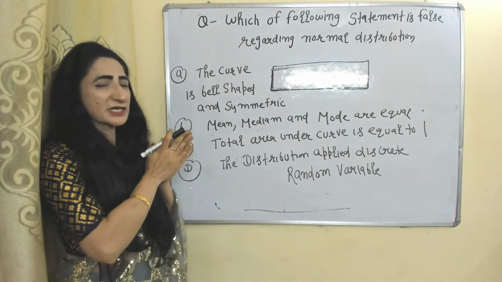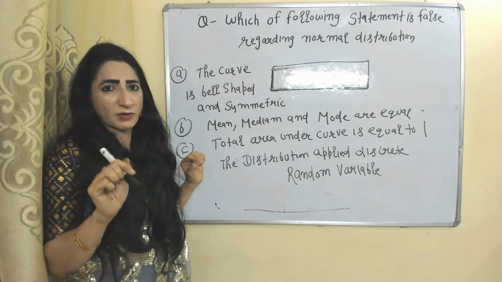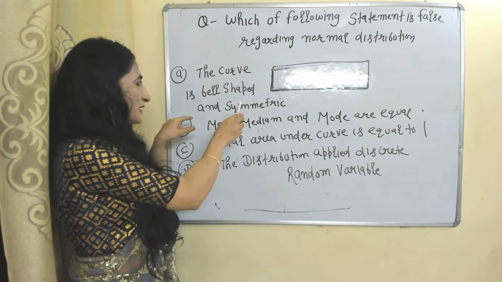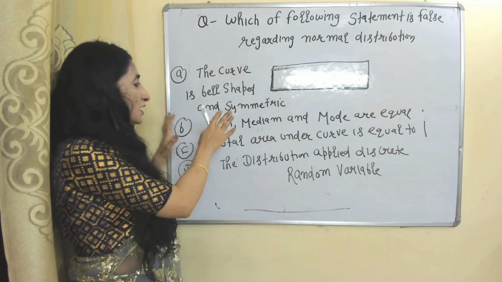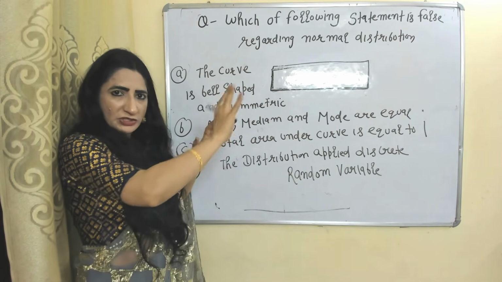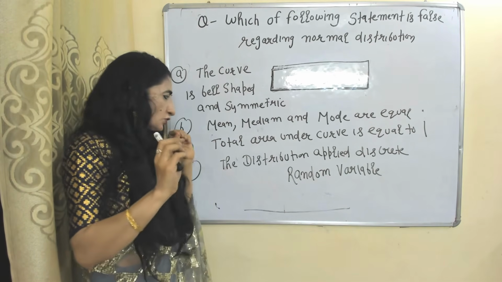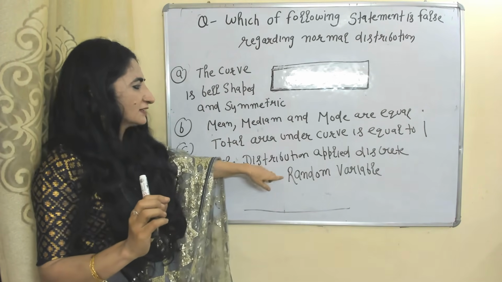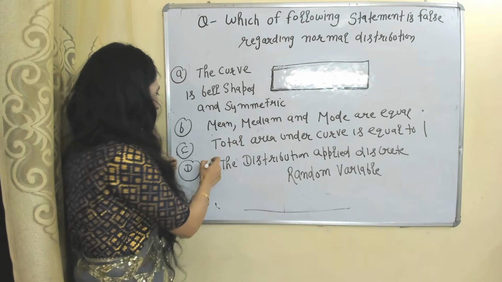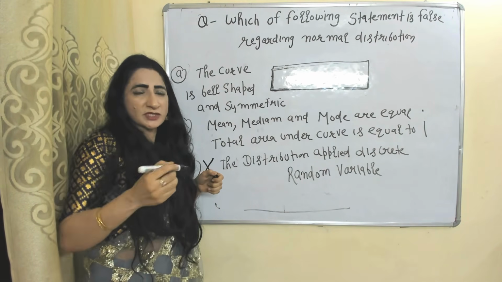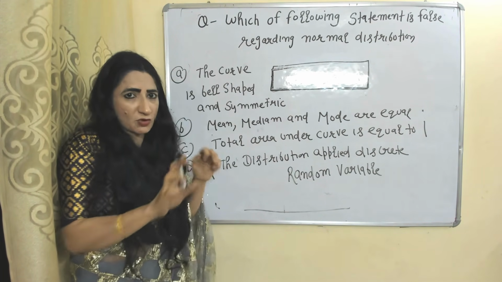Which of the following statements is false regarding normal distribution? The curve is bell shaped and symmetric. This is true. Mean, median and mode are equal to each other. True. Total area under the curve is equal to 1. This is also true. Distribution applied to a discrete random variable. This statement is false because normal distribution is a continuous probability distribution, not discrete.